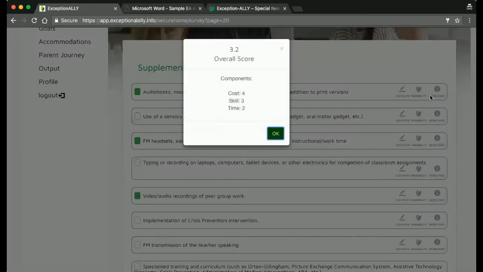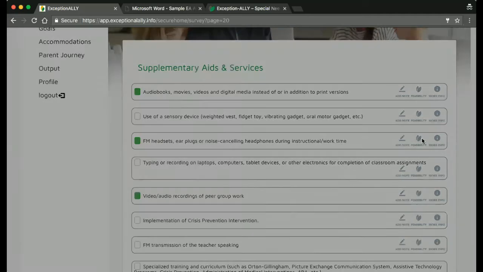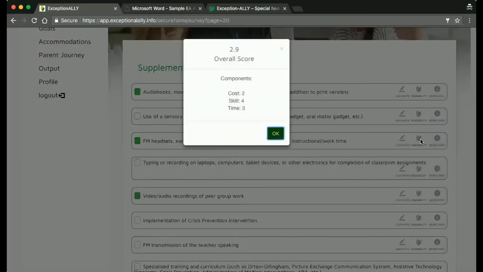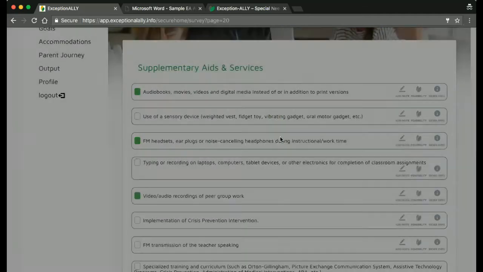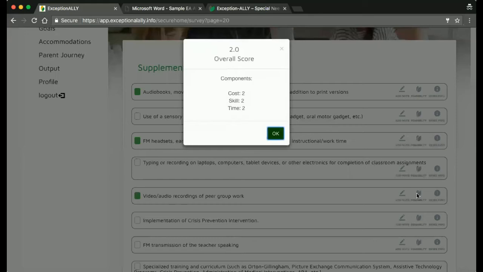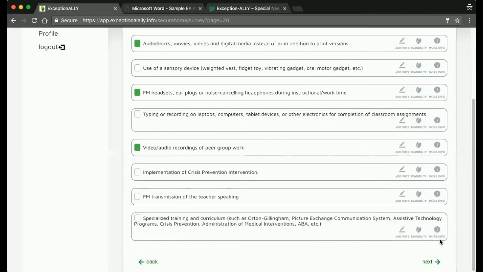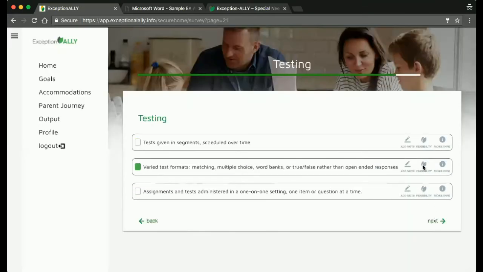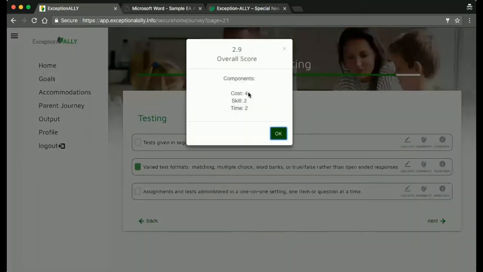Selecting student support should always be based on what's best for the child, yet other factors can impact a team's decision-making on how best is defined. The EA feasibility score gives you insight into what is required for a school or district to implement an accommodation. Each Exception Ally feasibility score is made up of 3 components. Cost, roughly how much does this support cost a school or district?